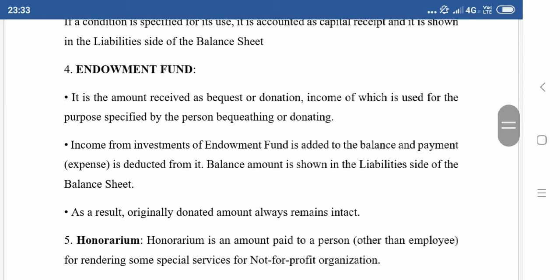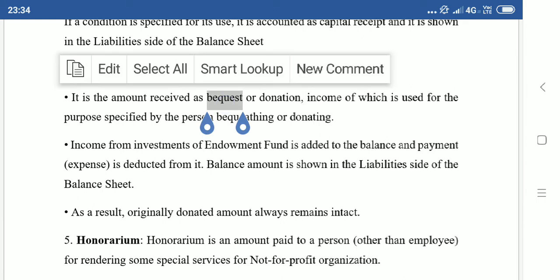Next, endowment fund. What is the difference between endowment fund and legacy? Legacy is the money given. Endowment fund, if the money is invested in some bank, then it becomes a fund. That's it. It is an amount received as a bequest. Bequest means the same. When a person dies, he gives a part to someone, to a not-for-profit organization.